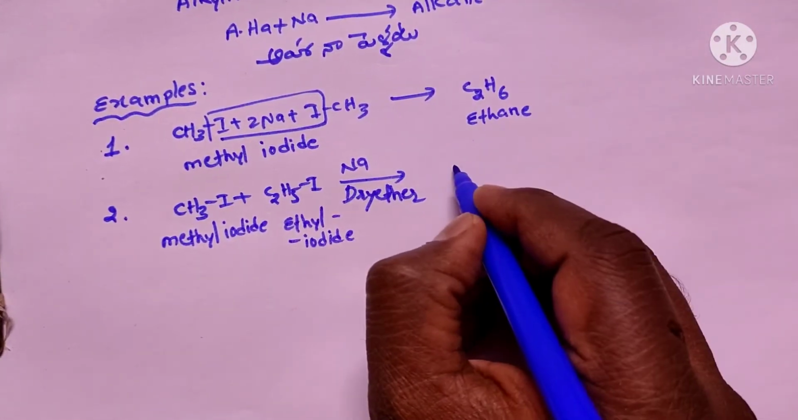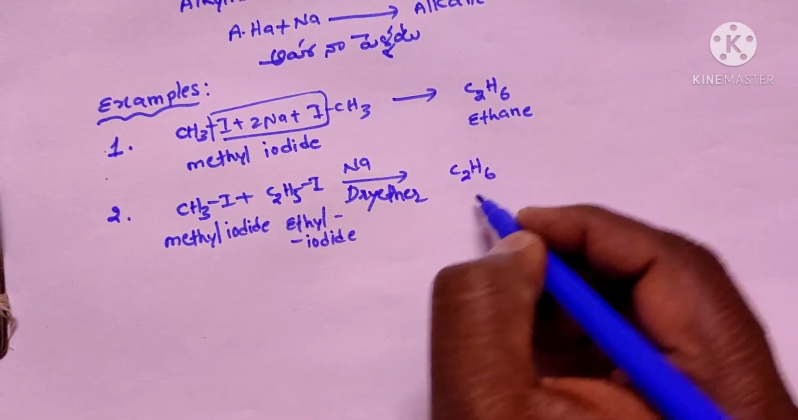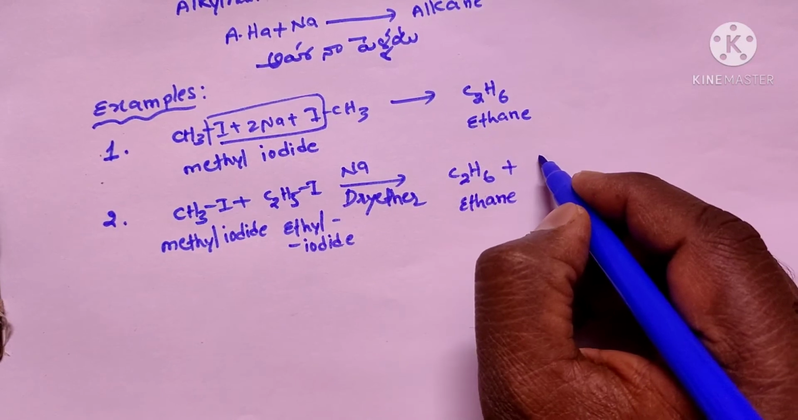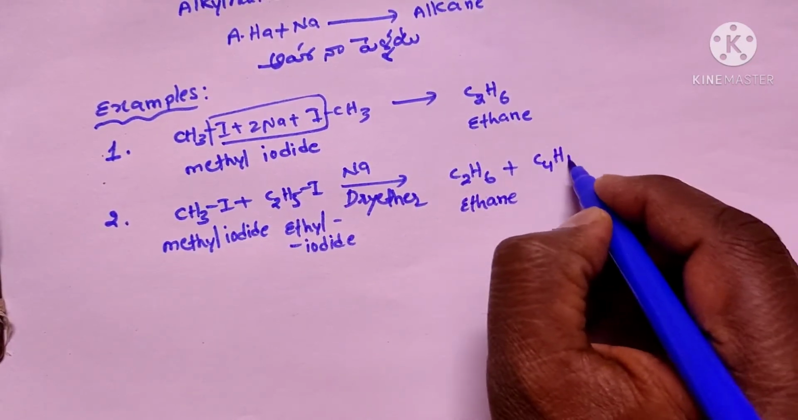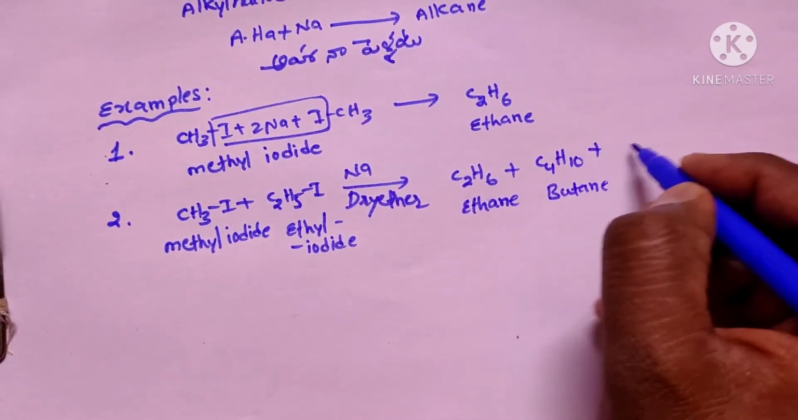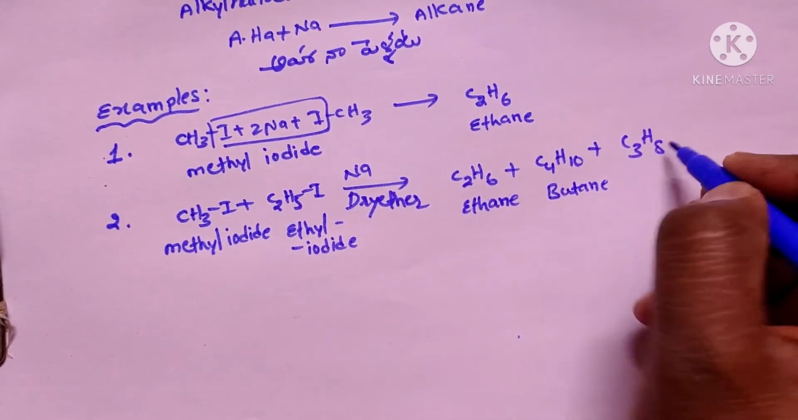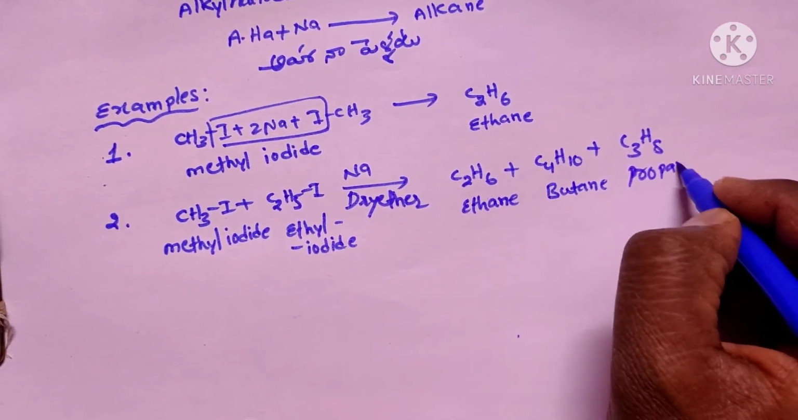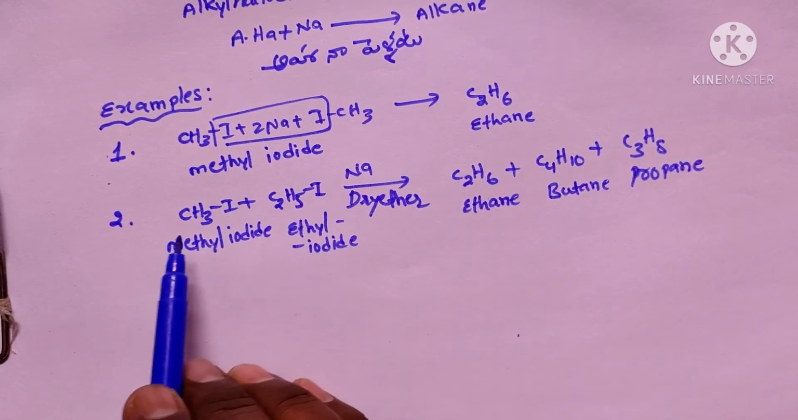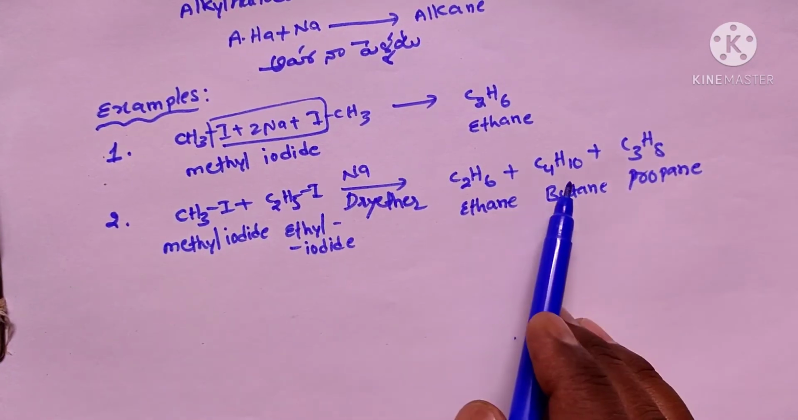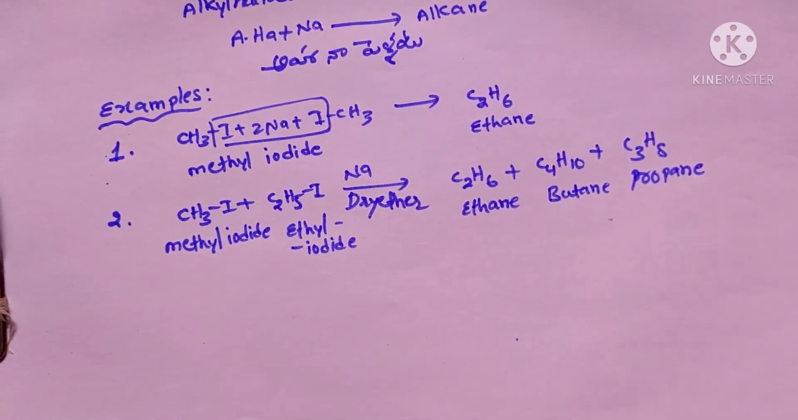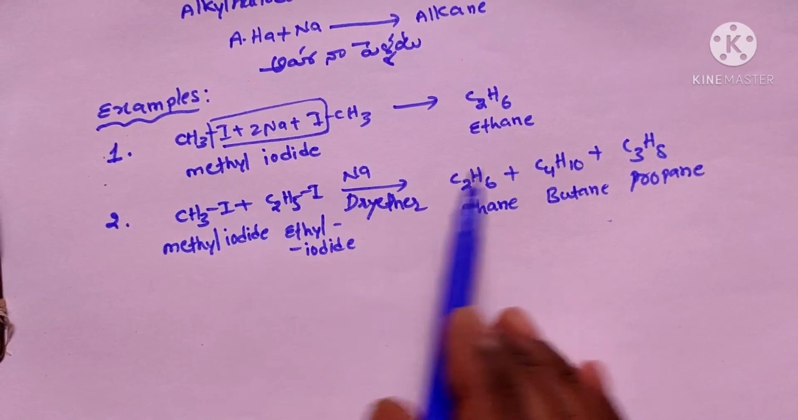So here we get the mixture of the three alkanes, that is the ethane, and next one is the butane, C4H10. Next one is the propane, C3H8. So like that we get the three alkanes. We get the ethane when two methyl groups combine with each other, and we get the butane when two ethyl groups combine with each other, and we get the propane when methyl and ethyl combine with each other.